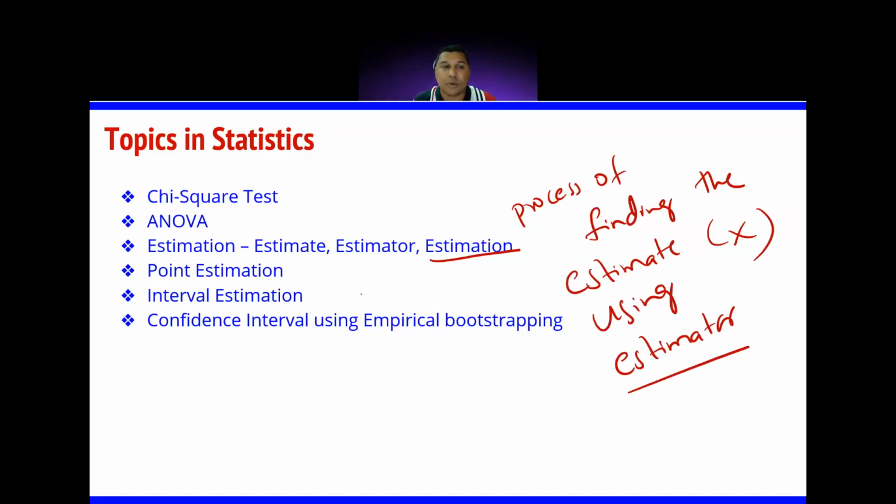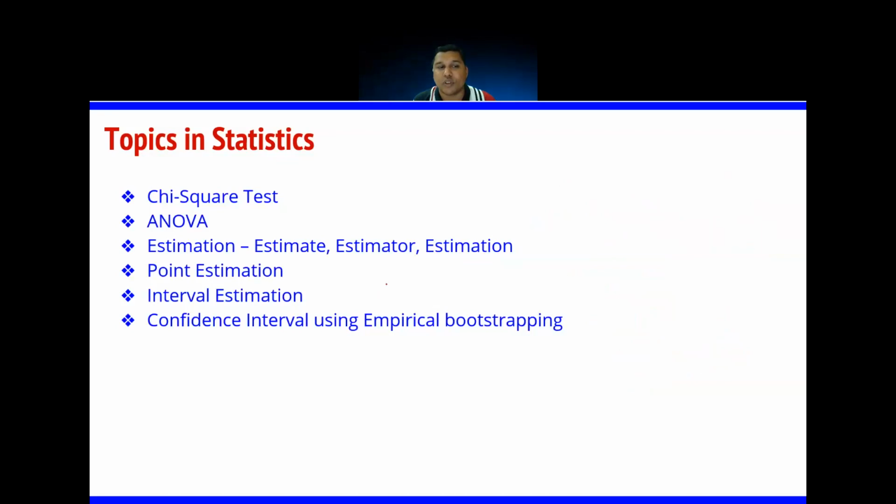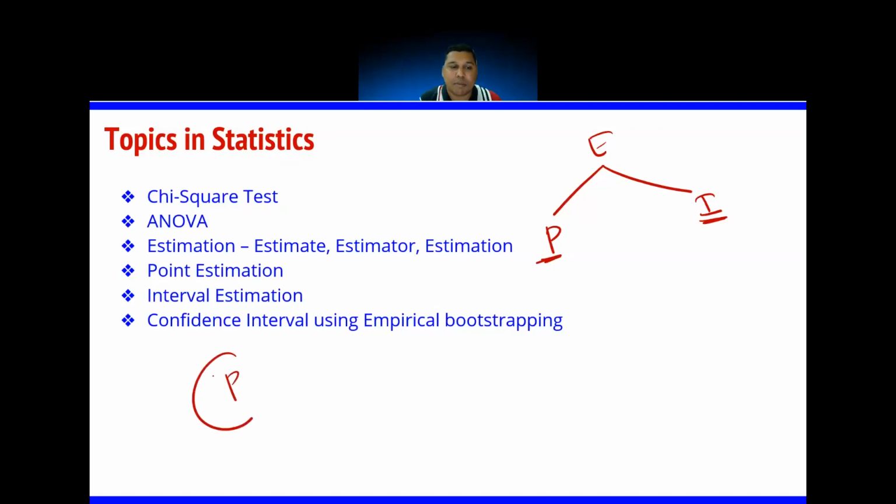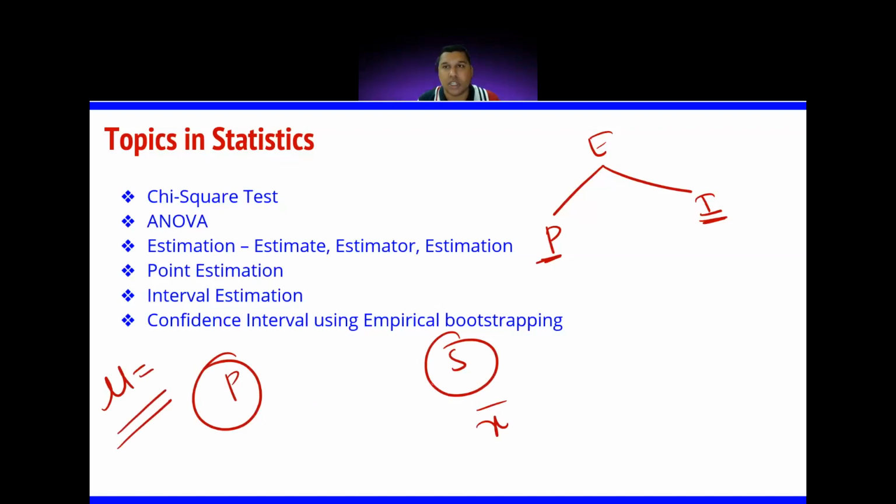Okay, so this is a little introduction about estimation. There are two kinds of estimation: point estimation and interval estimation. I will take the same example: population, sample. I want to find the mean of this population, which is unknown to me. To find it, I am using the sample mean, right?